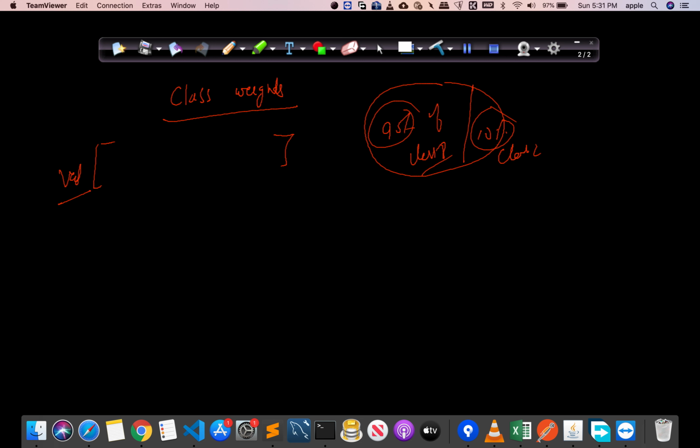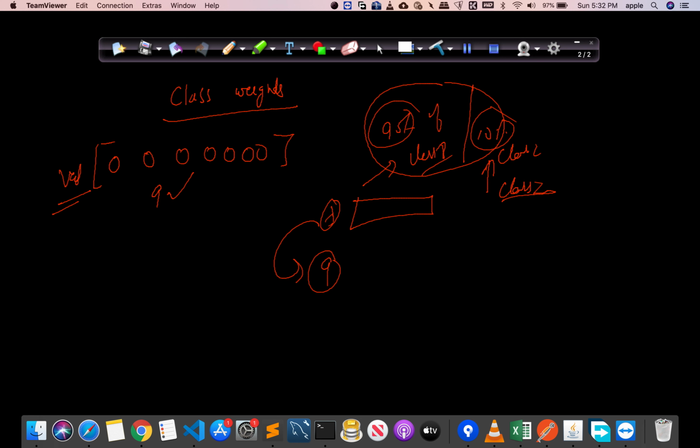At training time, if the data point belongs to class 2, we will give 9 times more weightage to this point compared to this one. So we will have some formulation in which we give a normal weightage of 1 to the points belonging to class 1, and a weightage 9 times more when our data point belongs to class 2.